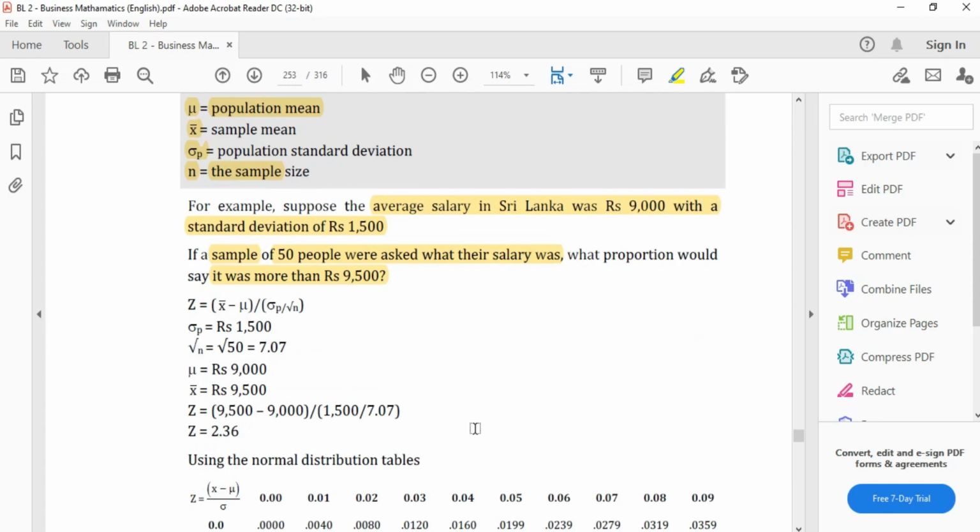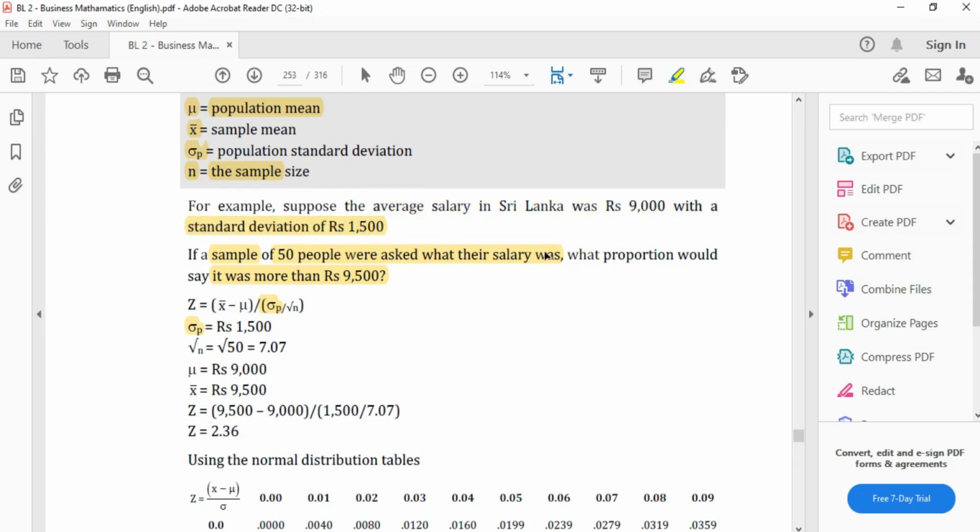Okay. First, we should find what each value stands for. So they gave the standard deviation of the population. Okay, that means of all the people, what is the standard deviation? Well, they have given it here.